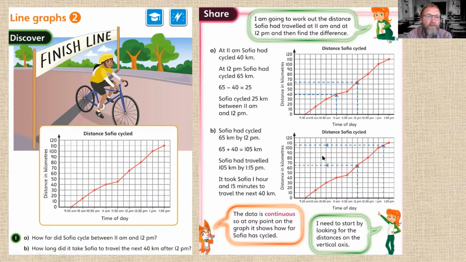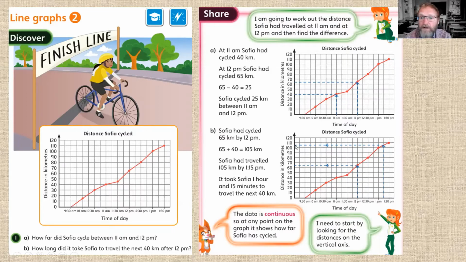So two ways of finding that answer: counting on and finding the difference. Question 1b says, how long did it take Sophia to travel the next 40 kilometers after 12 p.m.? Let's have a look how far she'd cycled at 12 p.m. As we just said, she'd cycled 65 kilometers. So we need to count on 40 kilometers: 65, 75, 85, 95, 105. So that's 40 kilometers. Here you can see the calculation: 65 plus 40 is 105 kilometers.